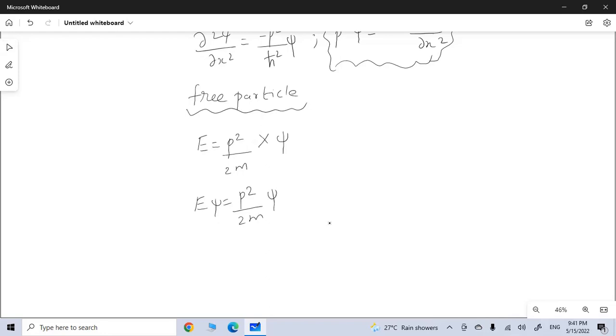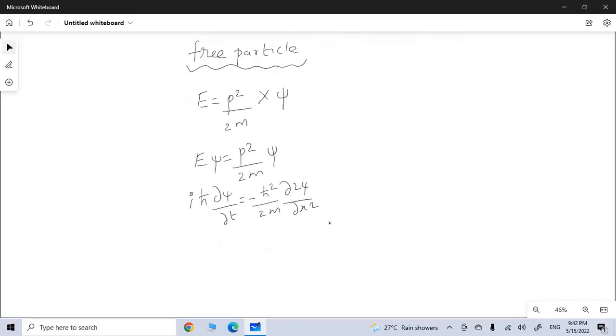Now we know the values for Eψ and p²ψ. So if we substitute those values, we will be getting iħ ∂ψ/∂t is equal to minus ħ²/2m ∂²ψ/∂x².